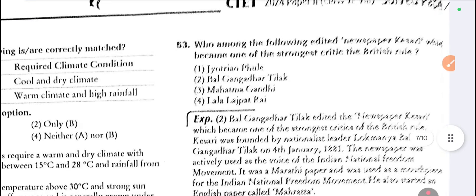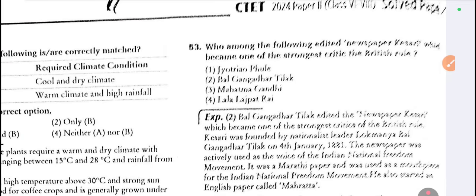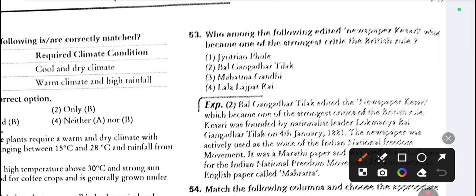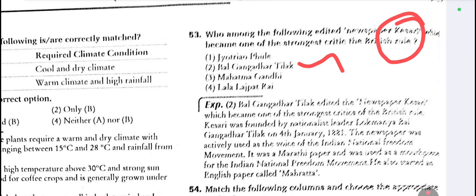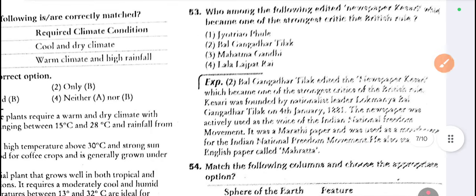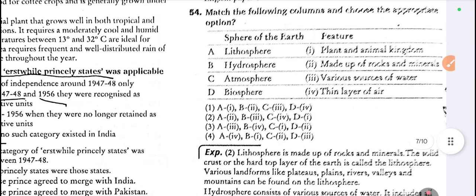So this is not a clear picture. I think, who among the following edited the newspaper and became one of the strongest critics of British rule? The answer is Bal Gangadhar Tilak. Kesari, I think. The newspaper name is Kesari. Yes, Kesari only.